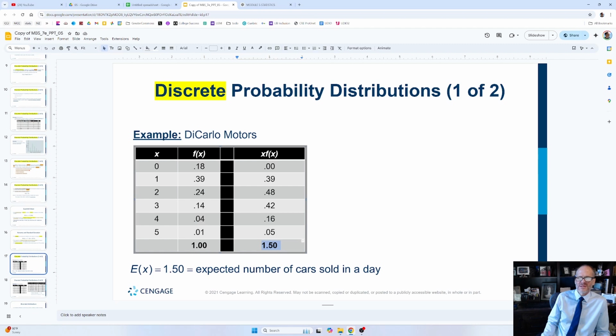It's a numeric descriptive statistic. And this numeric descriptive statistic, as opposed to a visual descriptive statistic, is going to tell me if we're doing okay as a dealership. If I'm selling 1.5 cars a day, I know that that's my expected value for the number of cars we're going to sell. That's my mean for the number of cars we're going to sell, 1.5 per day, based upon these probabilities.